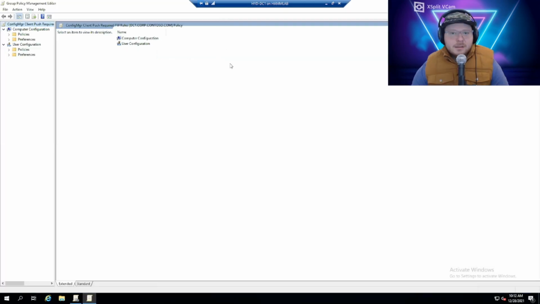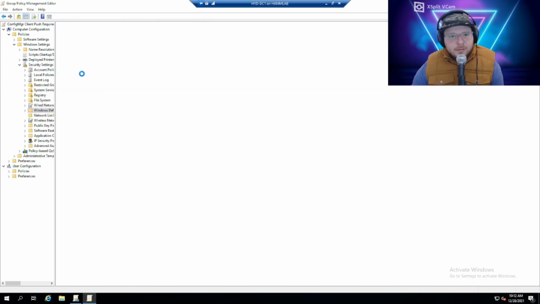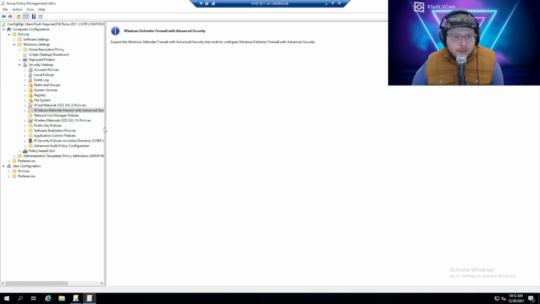So right click edit, you can make this full screen, and then we're going to go to computer configuration, and then policies, Windows settings, security settings, and then this is going to be under Windows Defender Firewall with advanced security. So on the left, let's make this a little bit bigger so we can see.